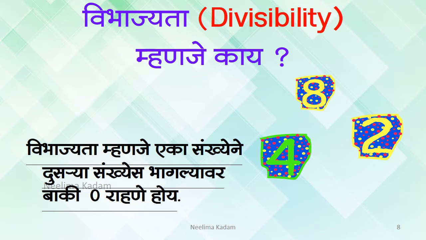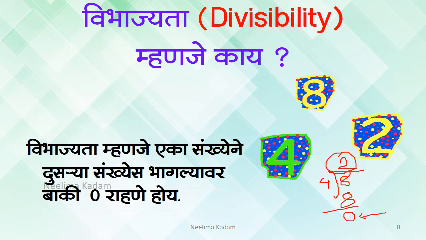Here, 8 divided by 4. If 8 is divided by 4, here 4 2s are 8 and the answer will be 0. So here we are getting this whole number and the remainder is 0.